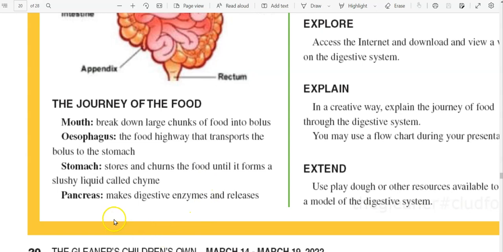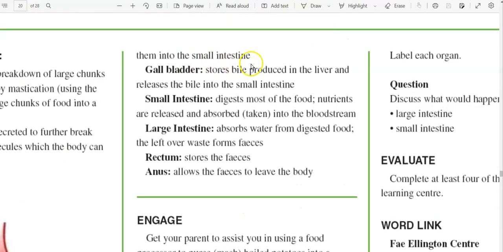What happens in the pancreas? The pancreas makes digestive enzymes and releases them into the small intestine. The gallbladder stores bile produced in the liver and releases the bile into the small intestine.